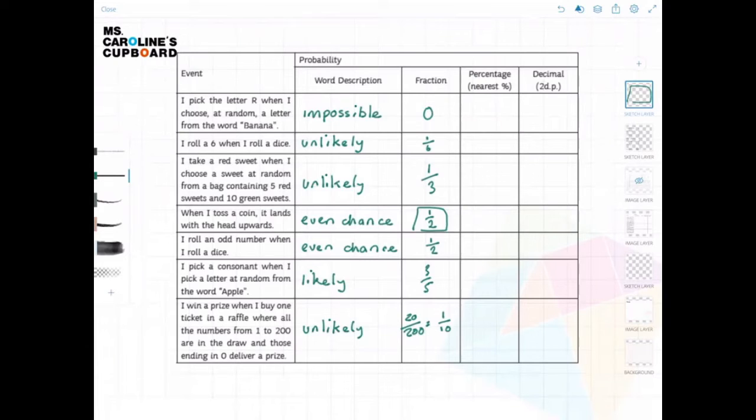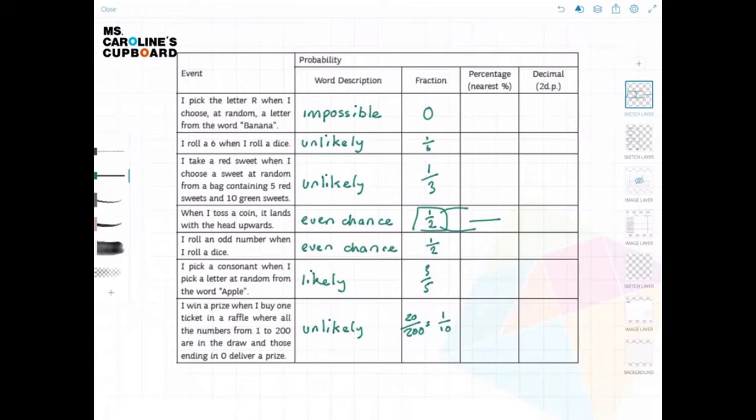So if we wanted to convert this into a percentage, how do we convert something into a percentage? Well, it's something out of 100, isn't it? Out of 100%. So we want to find what out of 100 it is. So let's make the bottom number into 100 and then do the same to the top number.